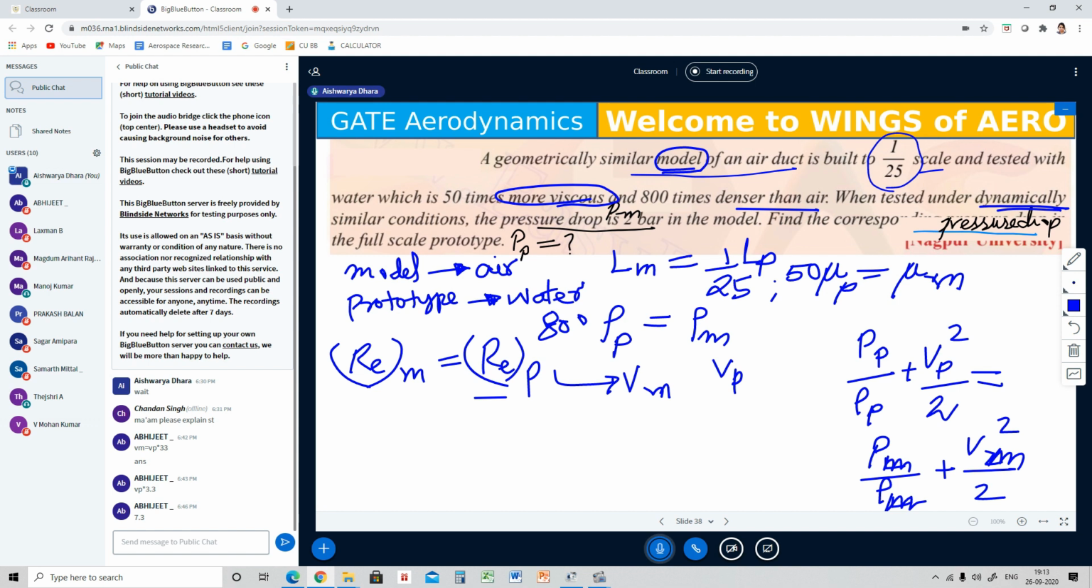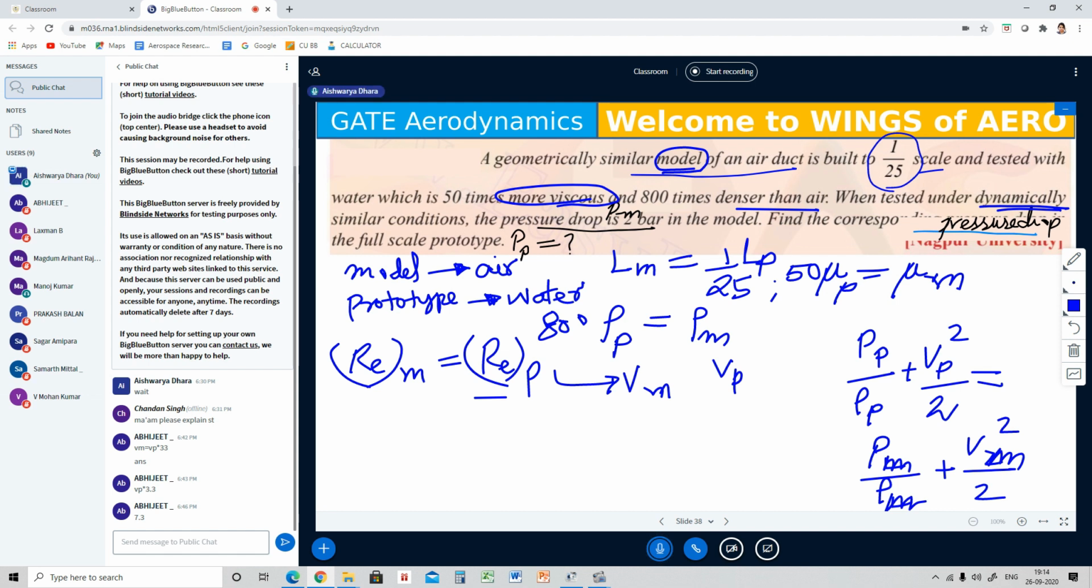In the scale ratio, LM equals 1 by 25 times of the prototype. And mu P is given as 1 by 50 times of mu M, and rho suffix P, the density of the prototype, has been given as 1 by 800 times the density of the model. So the statement which I have given is exactly the right statement which we can understand from this question.